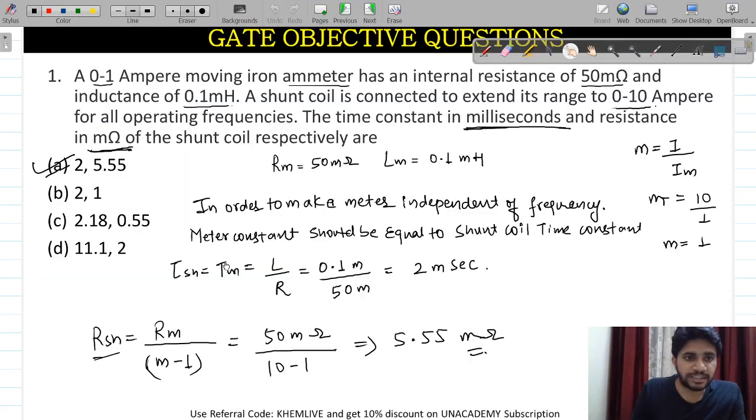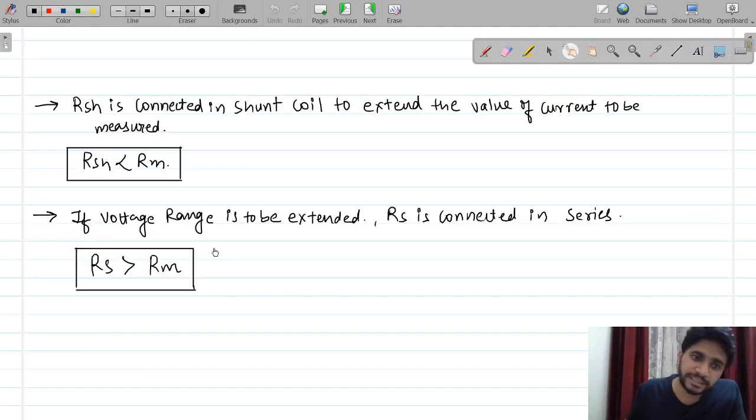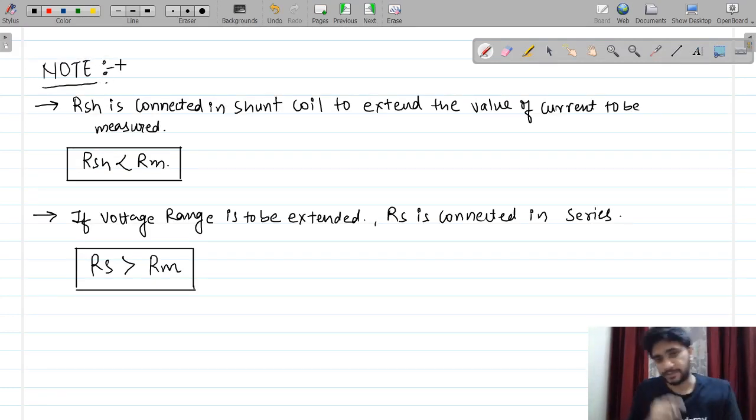Okay, these are the two important note points. Please note down these points because they are important if you have started learning the electrical measurement system. Okay, now I am moving ahead to my next question.